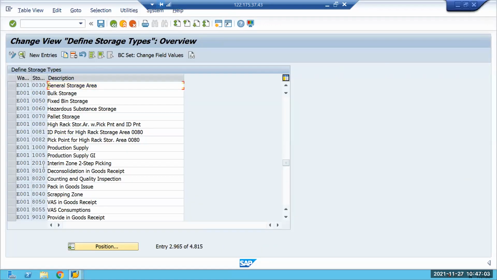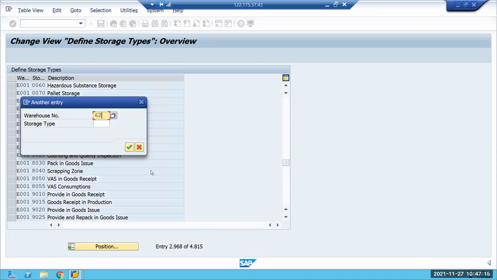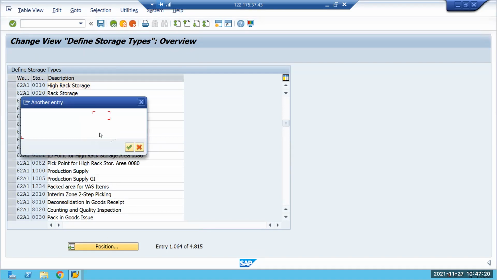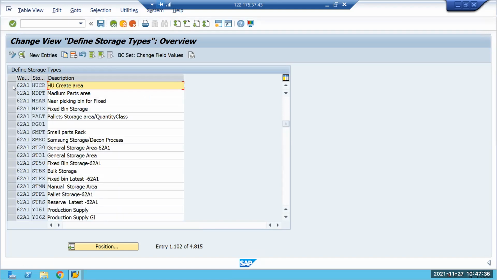I'm saying go into our system, right? Can you just go to 62A1, position 62A1, HUCR. There is a storage type called HUCR. Okay, 62A1.